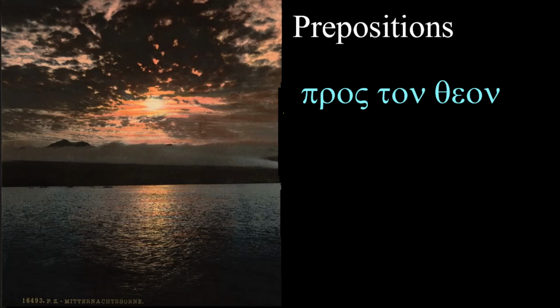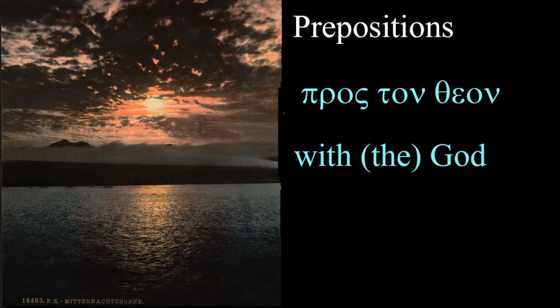So the prepositional phrase that we have in this sentence is pros ton theon, and that is literally "with the God." Now in English, we don't need to say "the" with God. In Greek, they do use "the" a lot more, and so you'll see it in front of proper names and similar patterns.